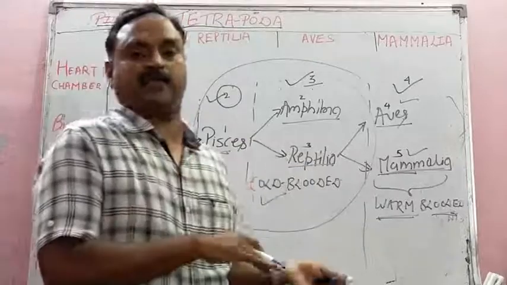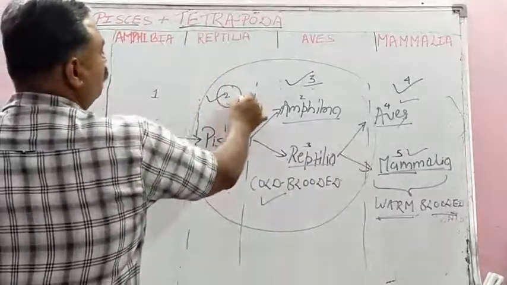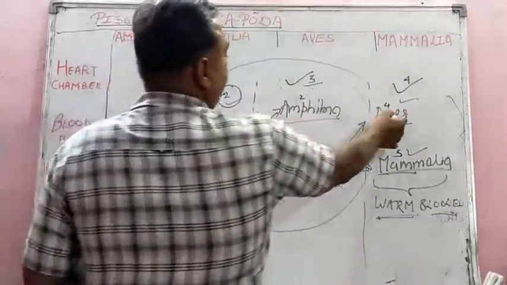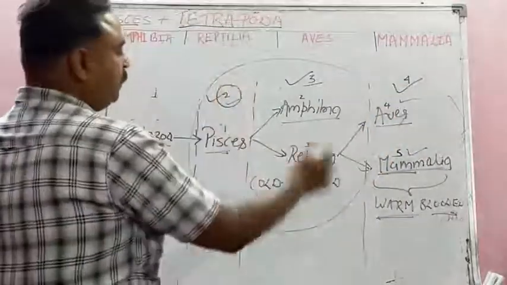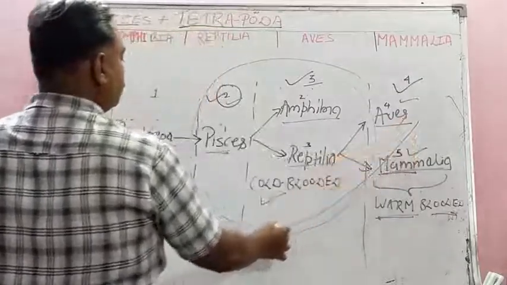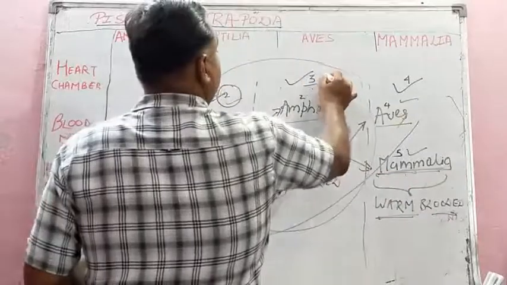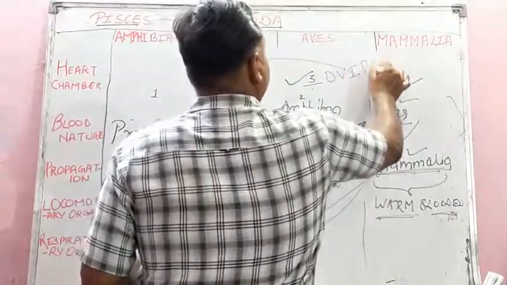You know hibernation and estivation. So from this chart we get the idea of chambers of the heart. 2 in Pisces, 3 here in amphibia and reptilia, and apes and mammalia, 4 chamber. And one more thing, student, we can learn from this chart. All these except mammals, they propagate through laying egg, that is they are oviparous.